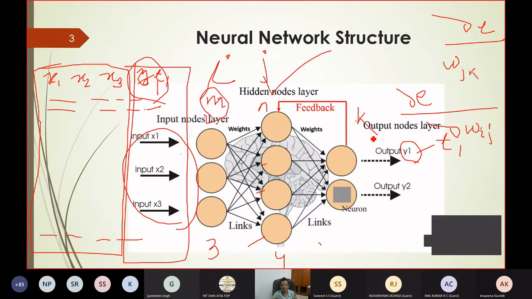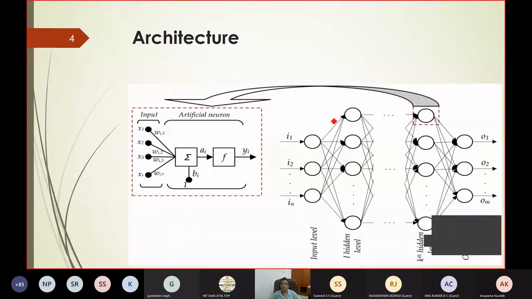Because ultimately I am applying this for a pattern recognition problem. So accuracy. Now you see, if I formulate it as an optimization problem, what is my objective? My objective is maximization of efficiency. Or I can tell the objective is minimization of the error during training as well as during testing. So this minimization of the error is the objective. But what is my output? My output is the structure of the neural network. Let us come to that particular thing.